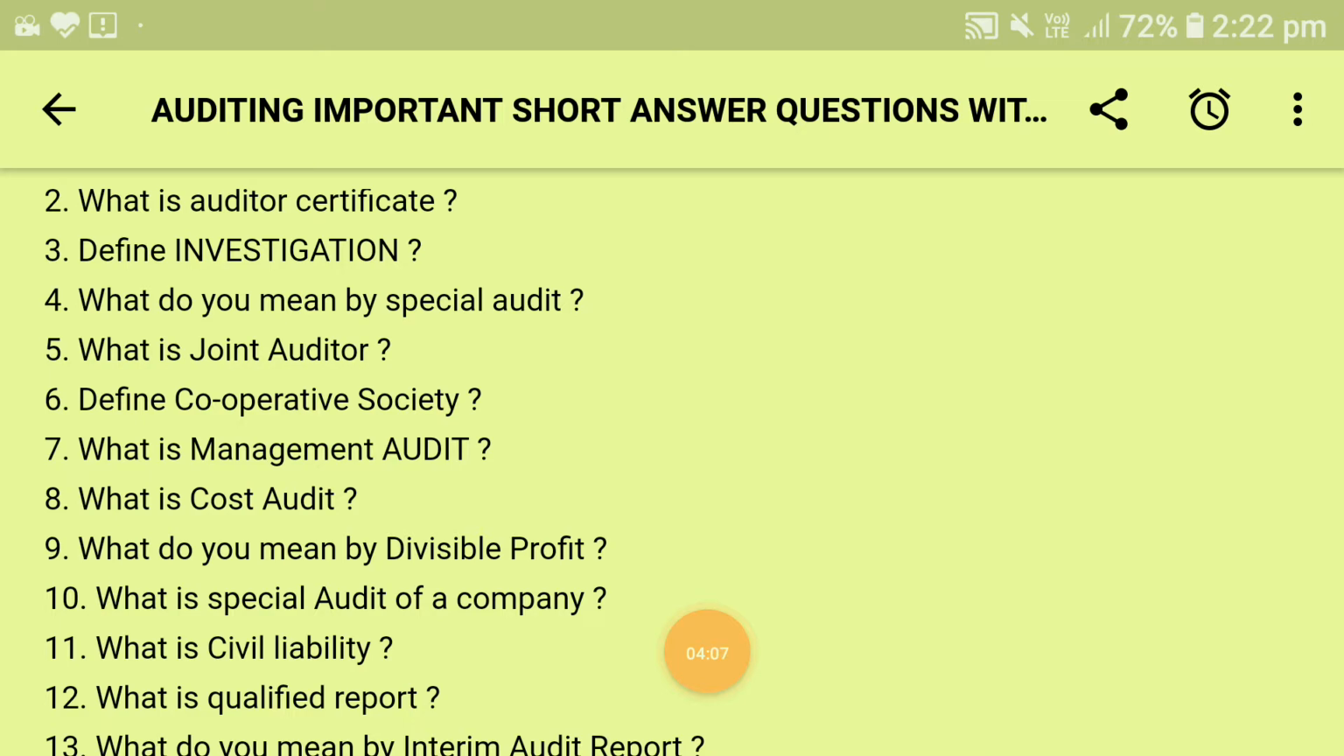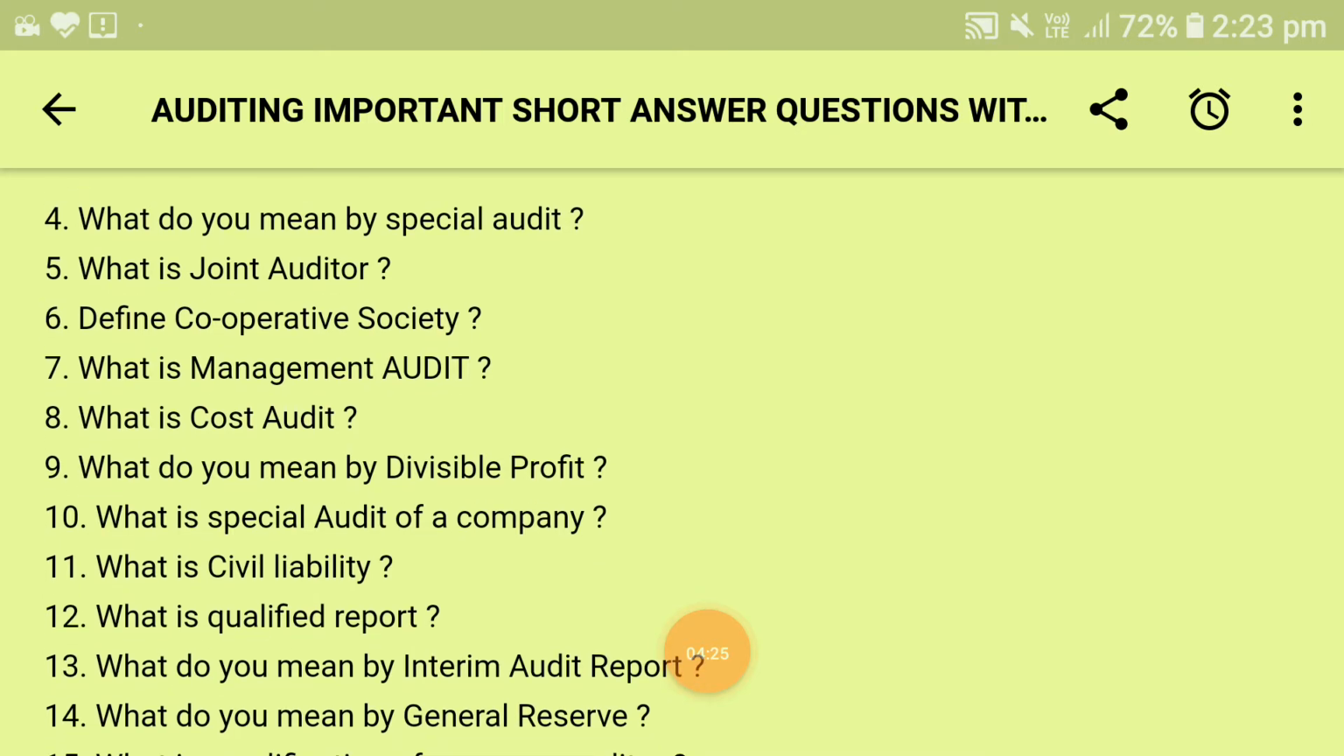Next is: define cooperative society. It is registered under the Cooperative Societies Act 1860. An auditor of a cooperative organization is appointed by the Registrar of Cooperative Societies out of the panel compiled with the office. This is the answer for this question. Next comes: what is management audit? It deals with the evaluation of efficiency of performance of management in an organization.